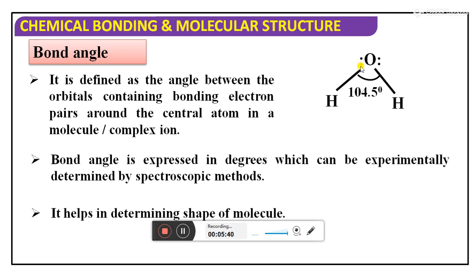We'll discuss more in the VSEPR theory. VSEPR theory is valence shell electron pair repulsion theory. So what happens? The number of lone pairs and bond pairs of electrons will decide the molecular structure. The molecular structure means you have to remember the bond angle. Here consider one small point: the more the bond angle, the less the chemical reactivity. The less the bond angle, the more the chemical reactivity.